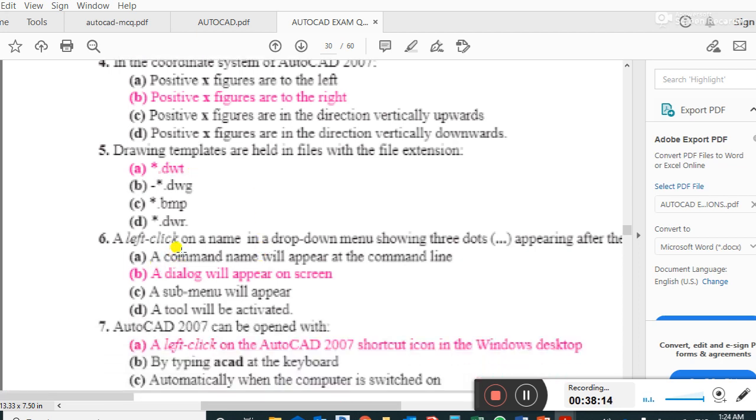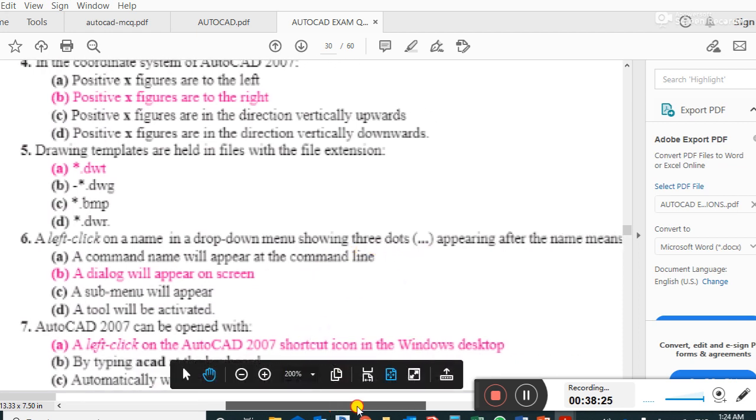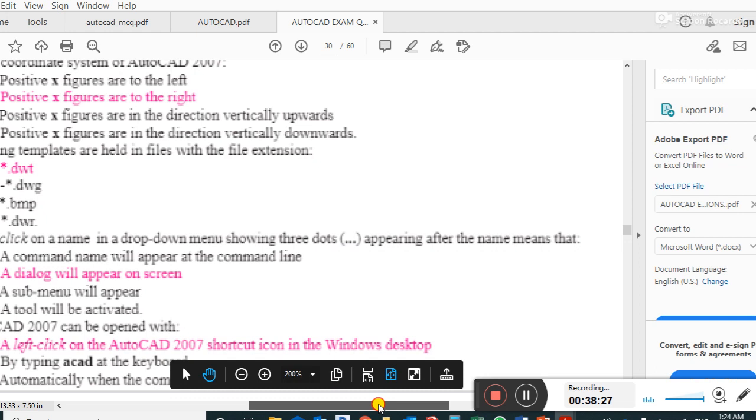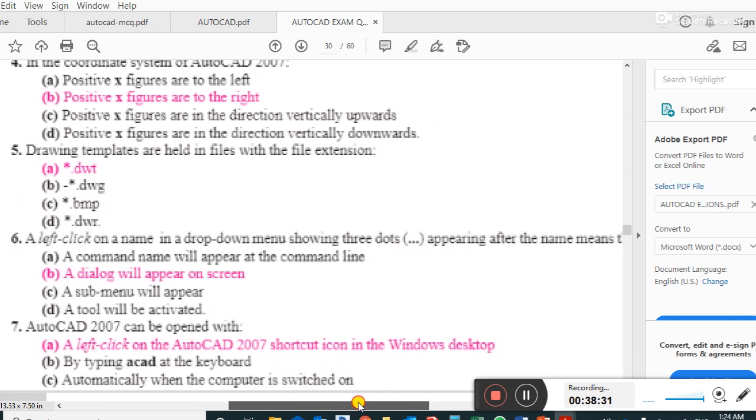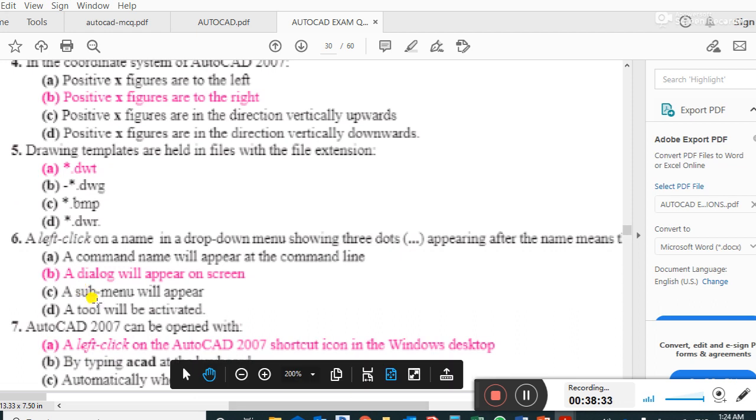A left click on a name in a drop-down menu followed by three dots appearing after the menu name means that a dialog will appear on the screen.